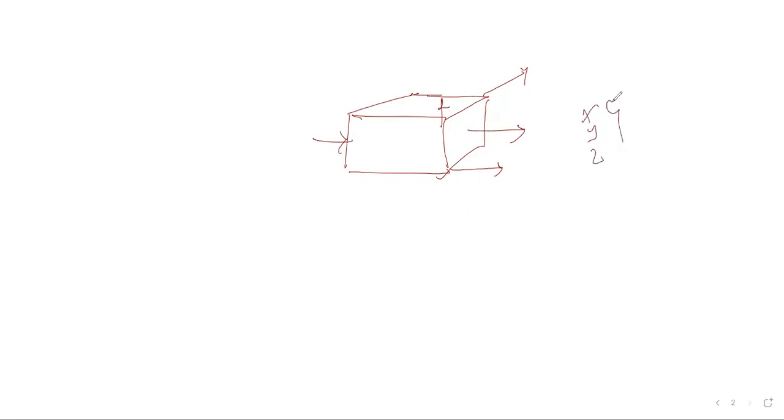For example, if I consider a body in 3 dimensions, and if I apply a load on this particular body, due to application of load it will deform in x direction, y direction, and z direction depending on the intensity of load. Yes or no? So due to such a condition, there will be deformation in x, y, z all directions. There will be some stresses in x, y, and z directions. So all the elastic properties will remain the same in all 3 directions. That is known as the isotropic condition. Is it okay? Please confirm me. Your elastic property will remain constant.